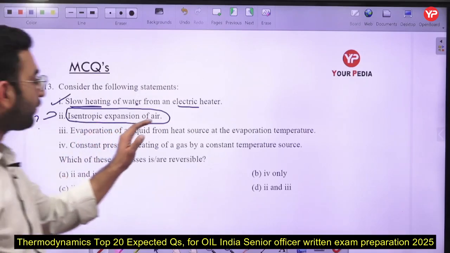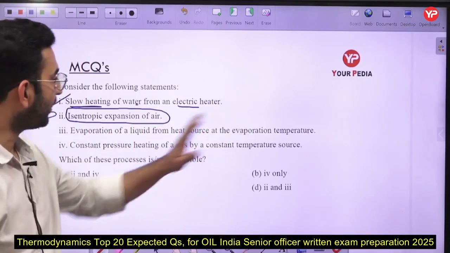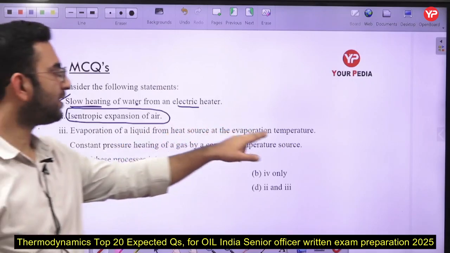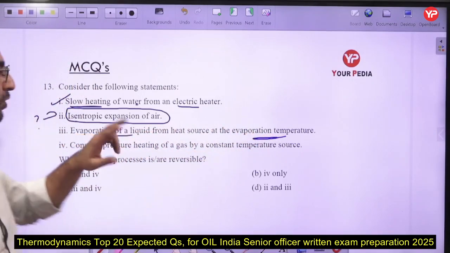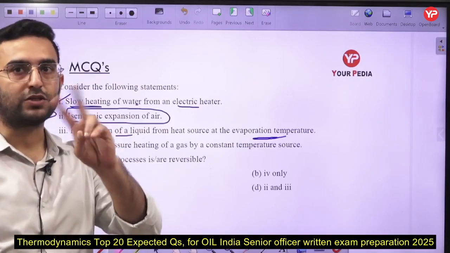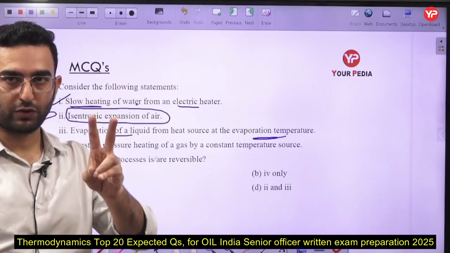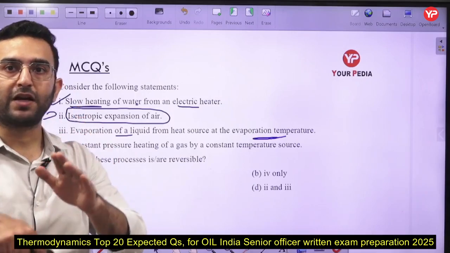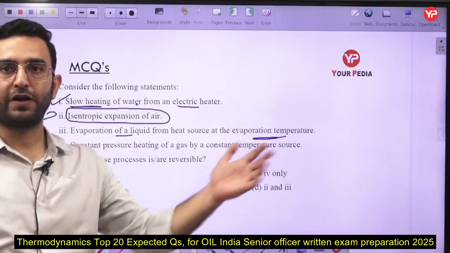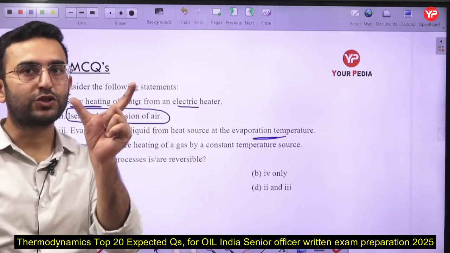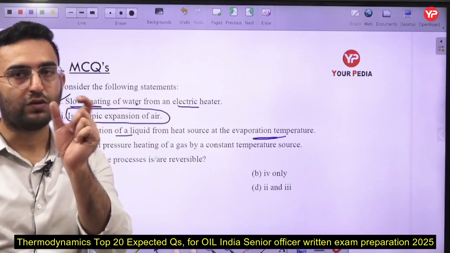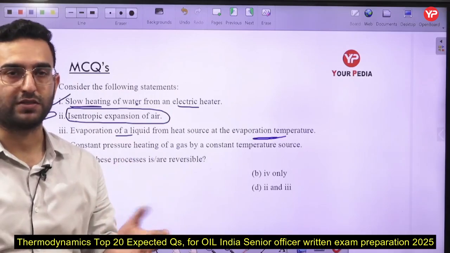Evaporation of a liquid from a heat source at the evaporation temperature only. So here you can see the thermal reservoir temperature and the liquid temperature are both the same, so there is no finite temperature gradient, okay. If the time taken is very, very large, where infinite time is there, then we can consider it as a reversible process. If the time is reduced to a finite value, then we cannot say it is a reversible process here, okay.